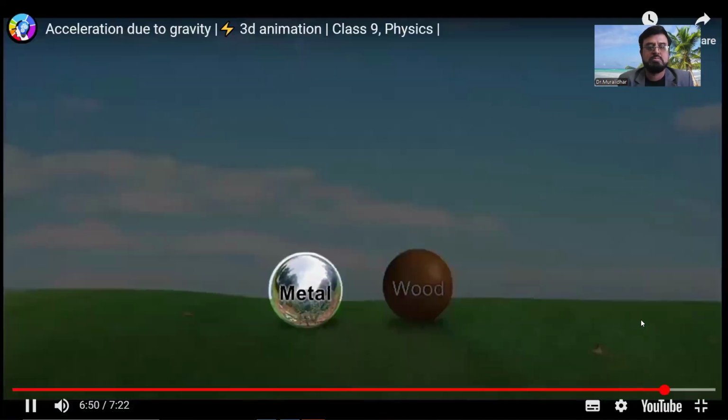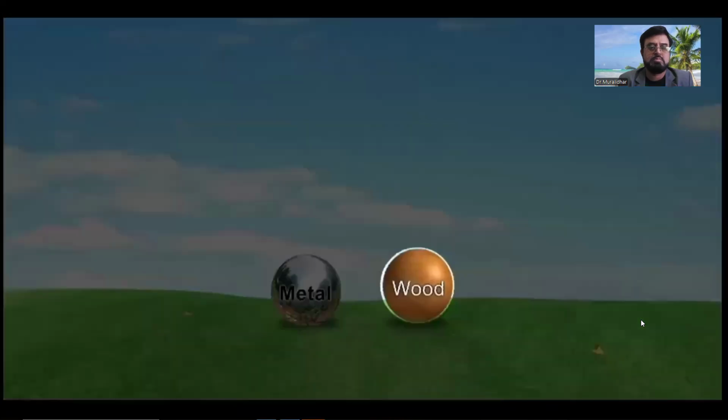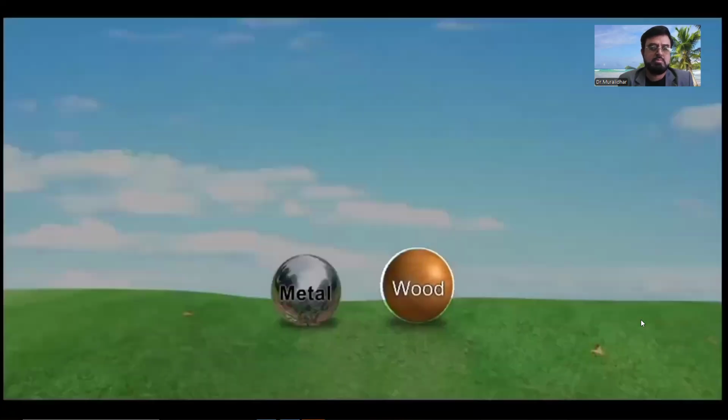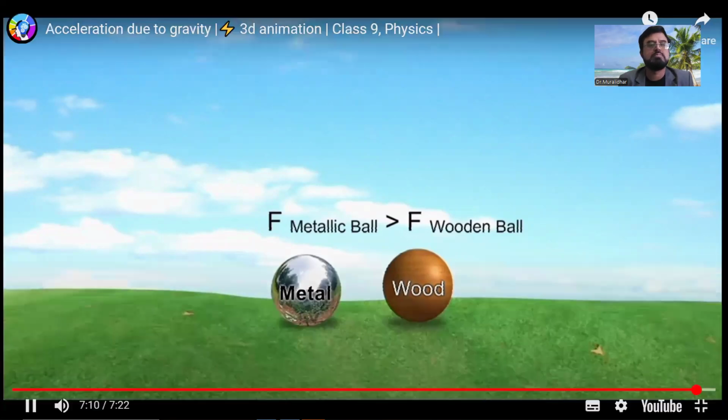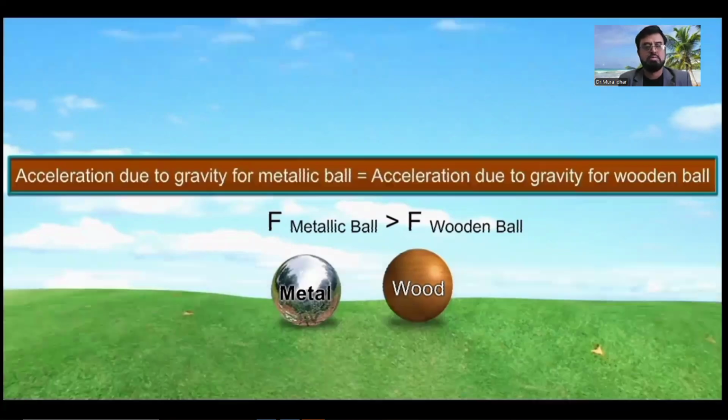Since the mass of the metallic ball is greater than that of the wooden ball, the force of gravity on the metallic ball is greater than that on the wooden ball. However, it doesn't seem to make the metallic ball fall faster than the wooden ball. This proves that acceleration due to gravity on Earth is the same for all bodies, irrespective of their mass.